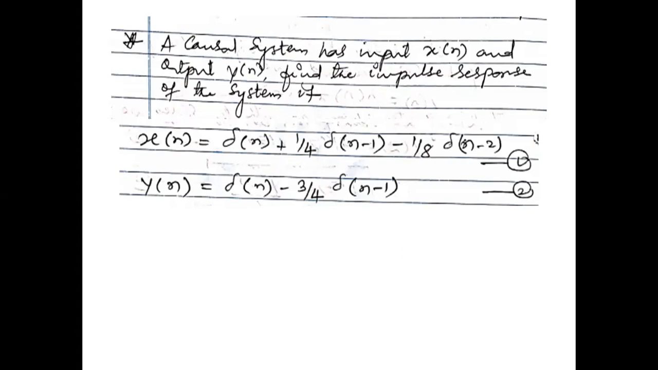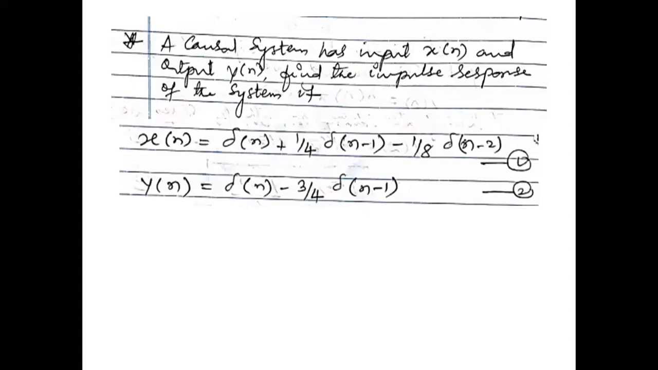So here you have to remember the steps first. So what do we have to do first? As I want to calculate the impulse response, impulse response means what? h of n, right? I cannot directly calculate h of n here. So in this case, first we need to calculate the transfer function h of z and then apply the inverse z transform, right?